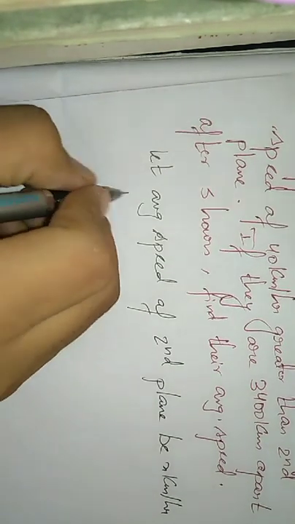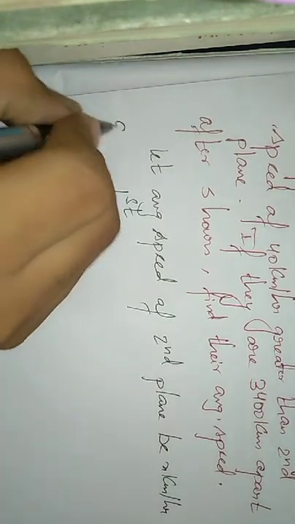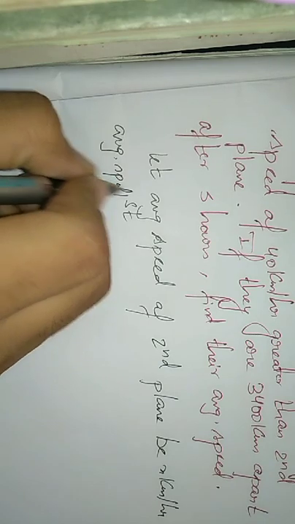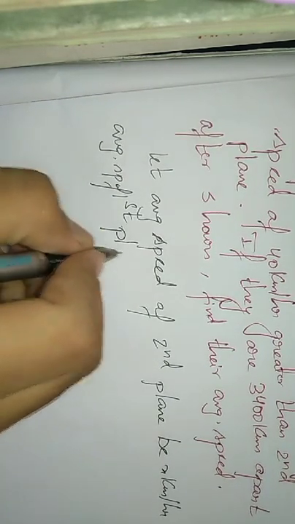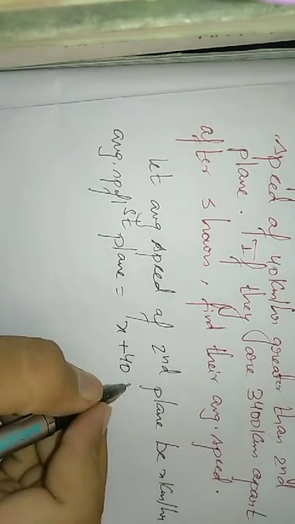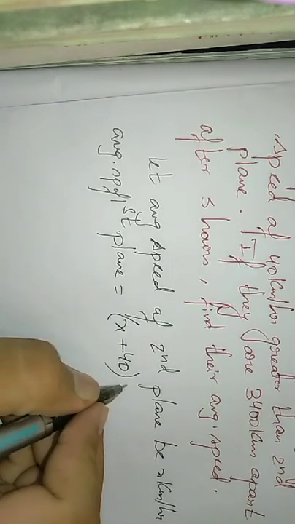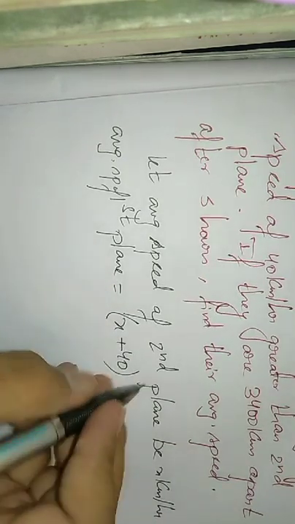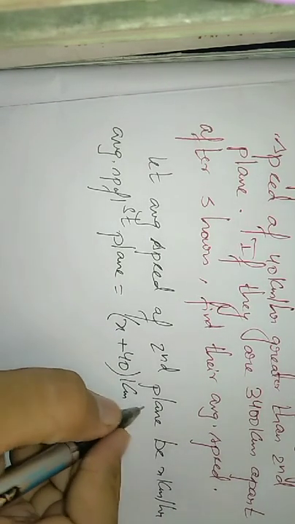So what is the average speed of first plane? X plus 40, it is greater than 40 kilometer per hour, greater than the second plane. So second plane is x, so first plane is x plus 40 kilometer per hour it became, right?